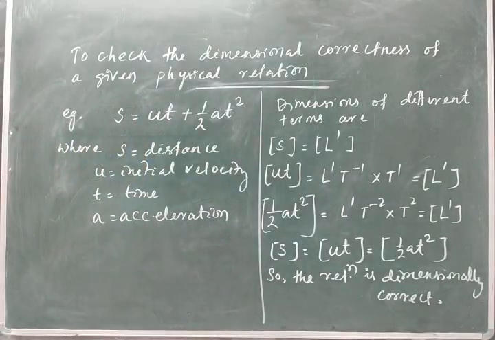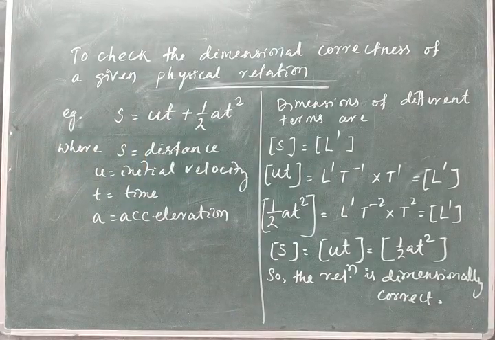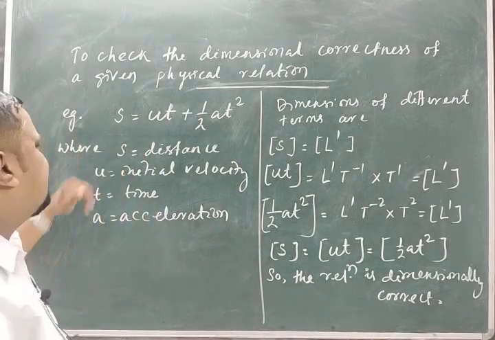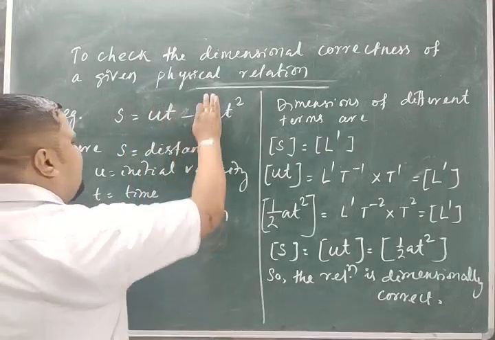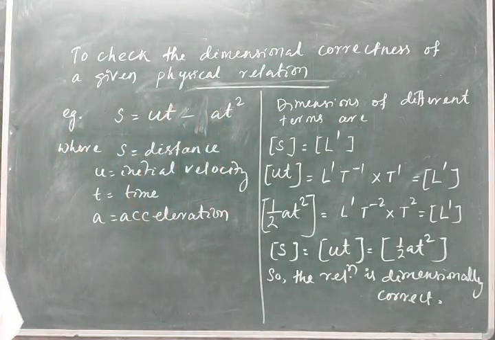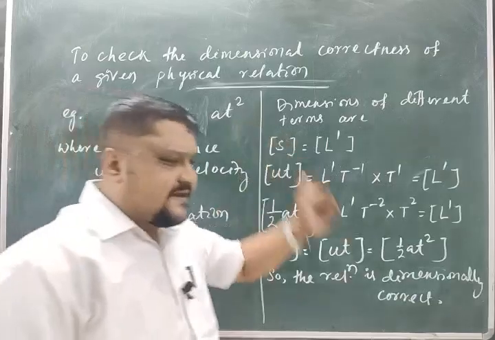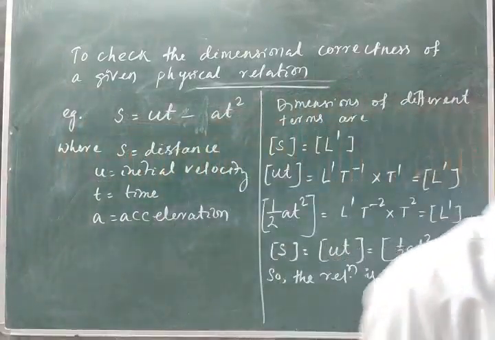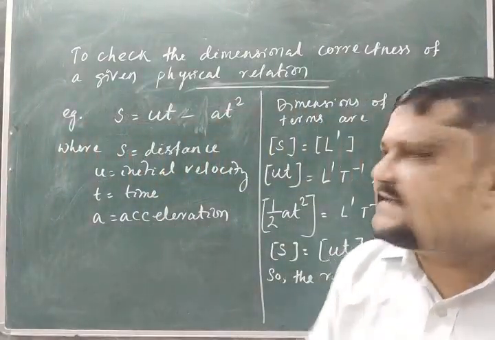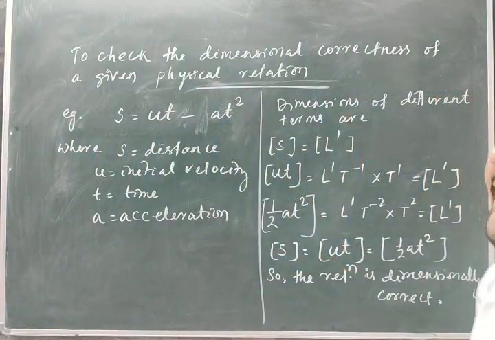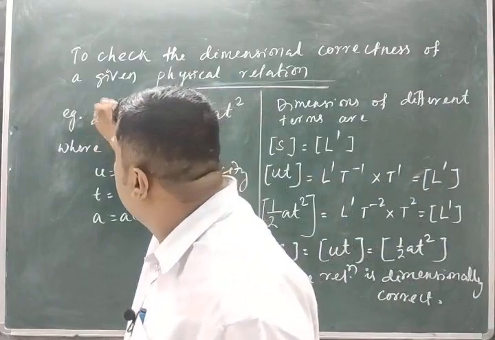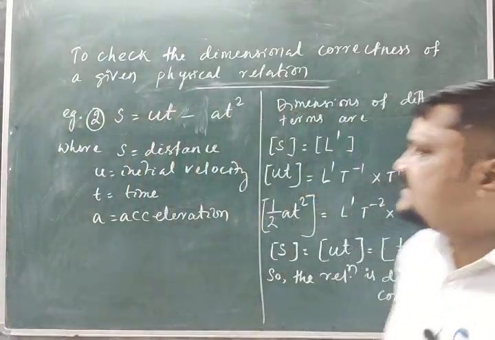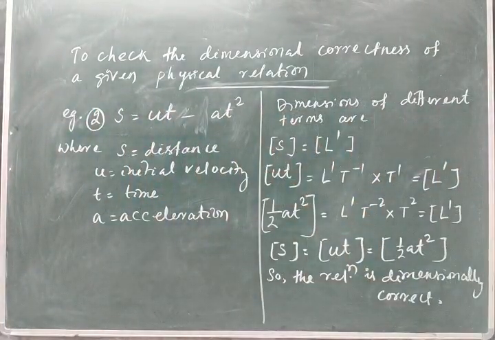Very interesting thing, what twist I will give here. My twist is that if I write an equation like that, S is equal to UT minus AT square. Suppose I write an equation, check whether the relation is dimensionally correct or not. This is example number 2.